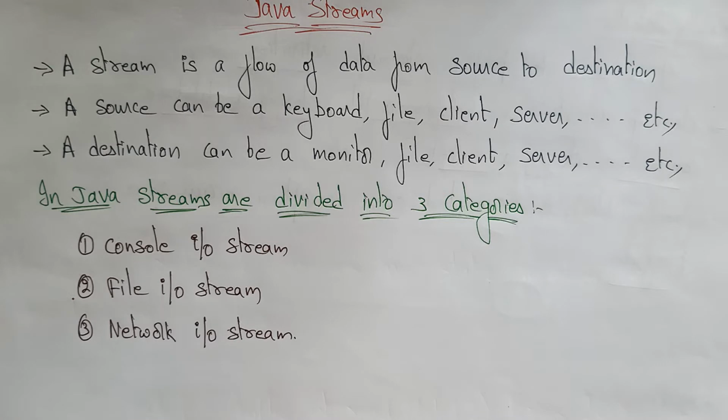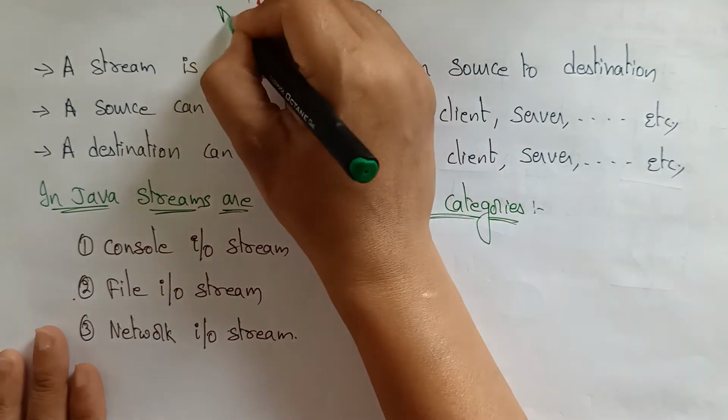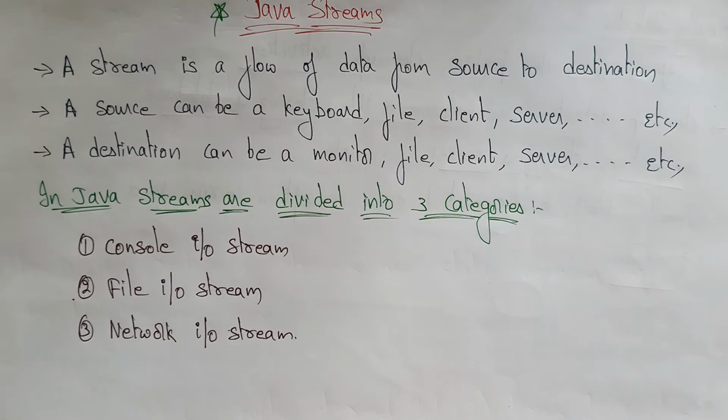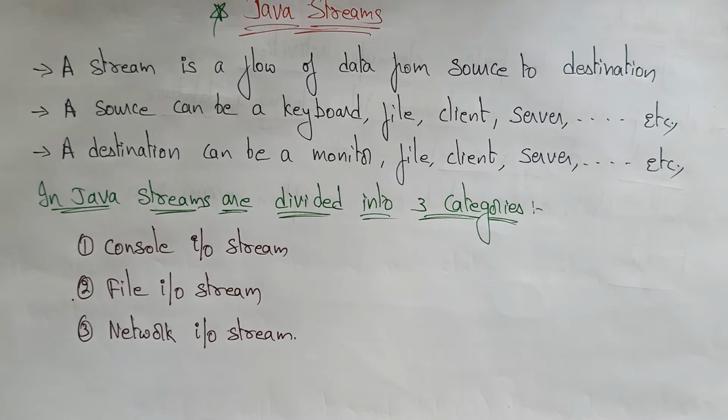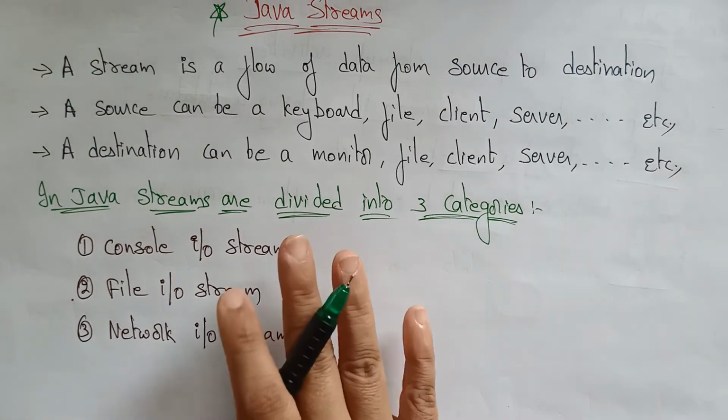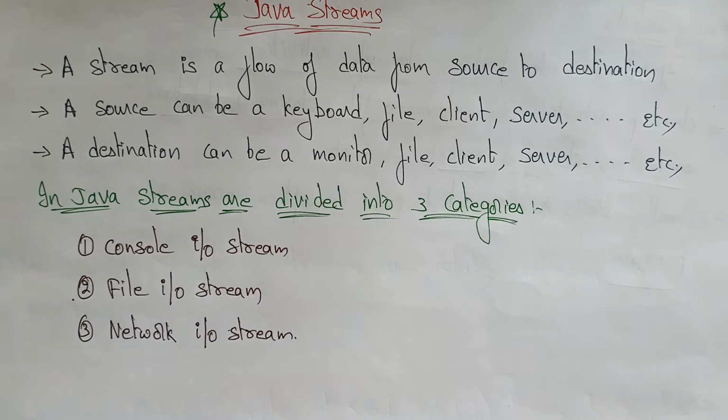So this is one of the important concepts: Java streams. So far we have discussed Java fundamentals, object-oriented programming concepts, inner classes, packages, string handling, wrapper classes, and exception handling. All these topics are completed. Whatever topics I explained so far come under the Java language. Now, if you want to work on advanced Java programming concepts, you have to learn from here onwards. Everything I explained up to exception handling comes under core Java only.